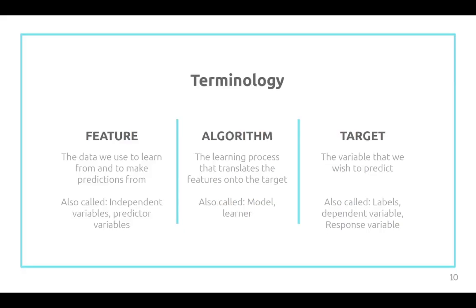Three of the most commonly heard terms in data science and machine learning are feature, algorithm, and target. A feature is the data we use to learn from and to make predictions from. You might also hear them called independent variables or predictor variables. An algorithm is the learning process that translates the features onto the target. It's also called the model or the learner. And then finally, the target is the variable that we wish to predict. You may have heard it called the label, the dependent variable, or response variable.